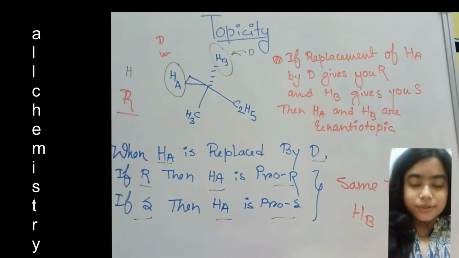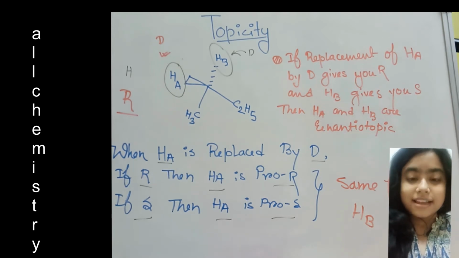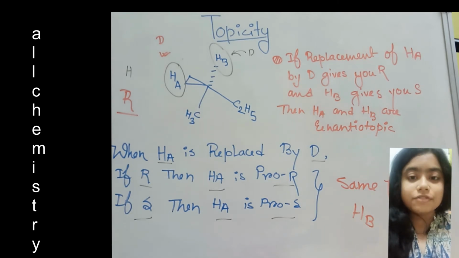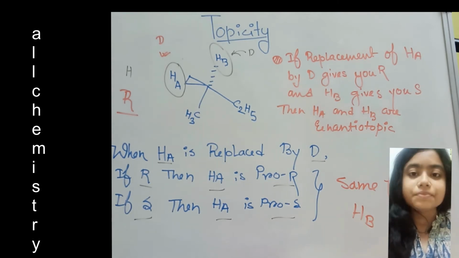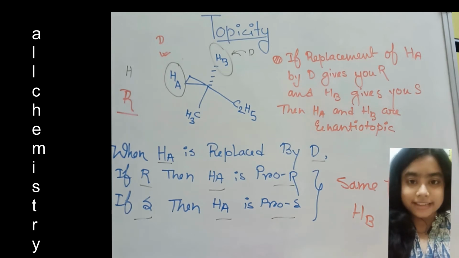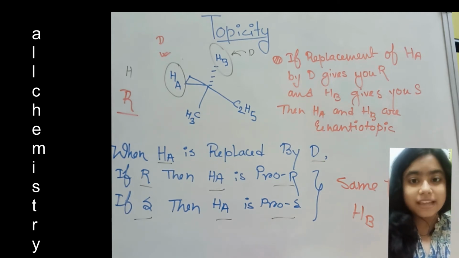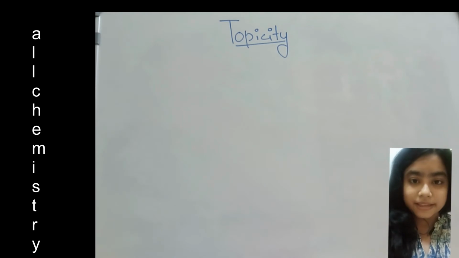Now I will go to some examples. Before that, again I am telling you, if you want to clear that concept, you have to see my previous video before seeing this. If you have a clear concept about enantiomers and diastereomers, then topicity will be easy for you. Okay, so in one example, I think it will be completely clear to you.